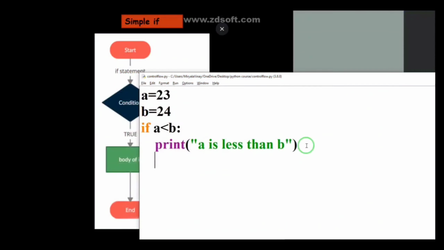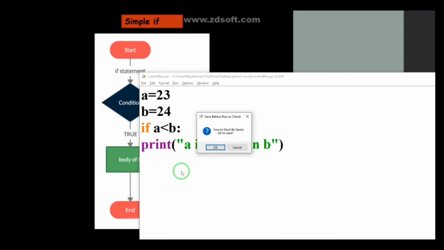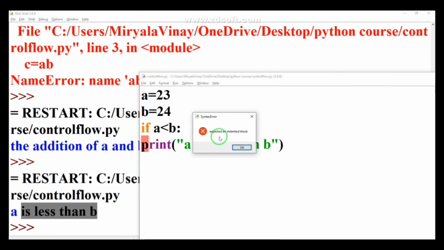Now suppose I want to change this print statement. I am ignoring the white space and writing it like this. When you hit enter and press F5 to run the program, you can see the error: expected an indented block.